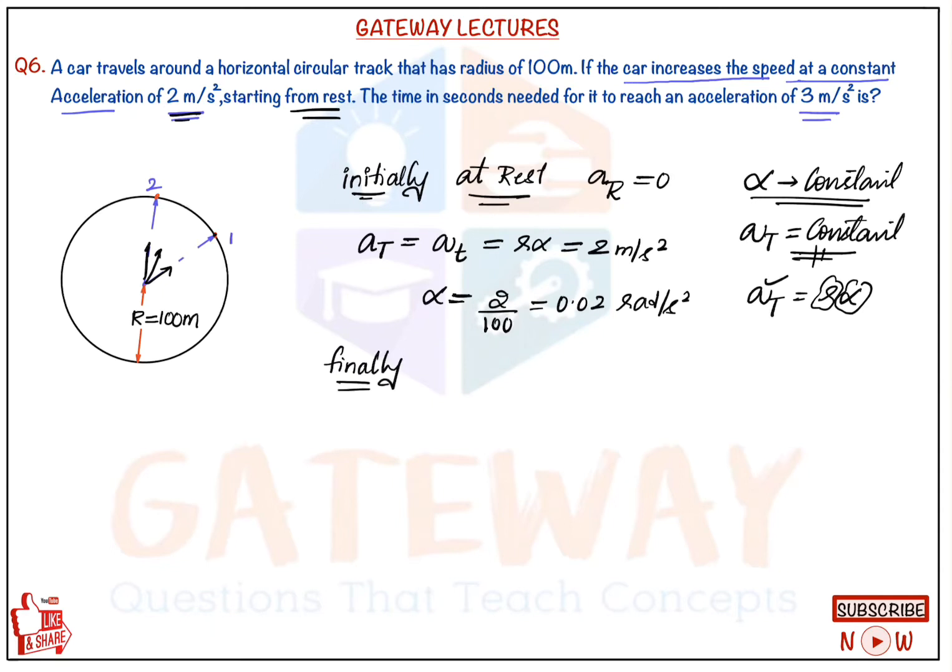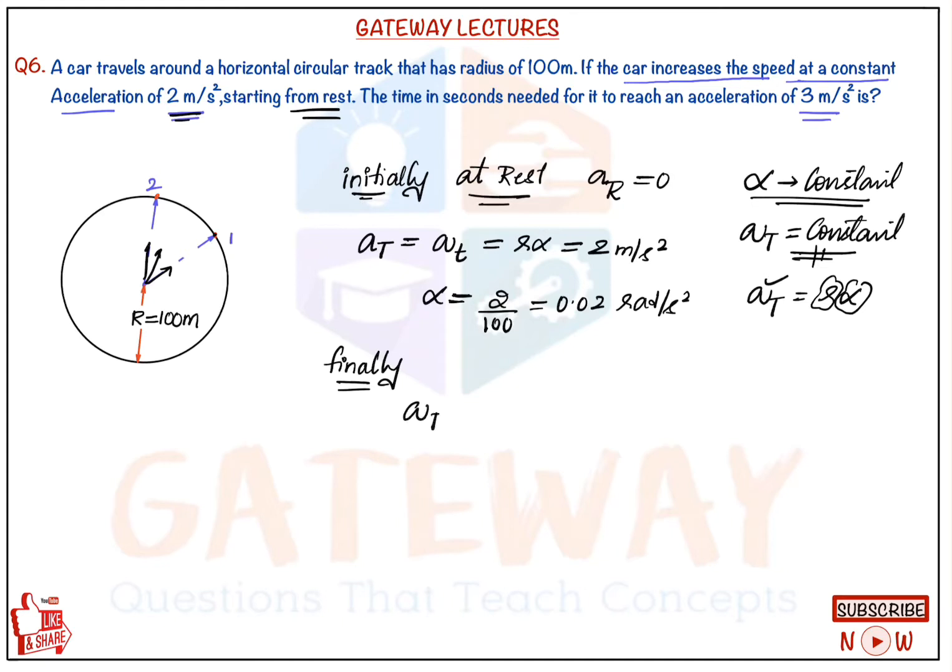Finally, it will be in circular motion. Since it is starting from rest, it is in linear motion. But as soon as it is on to the horizontal track, it will have some circular motion, right? Since its position vector is changing, it will get the circular motion. Then it will have a radial acceleration also.